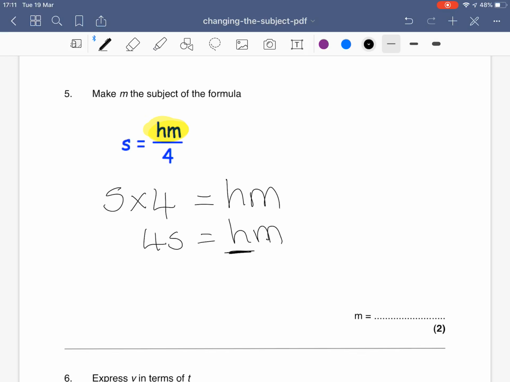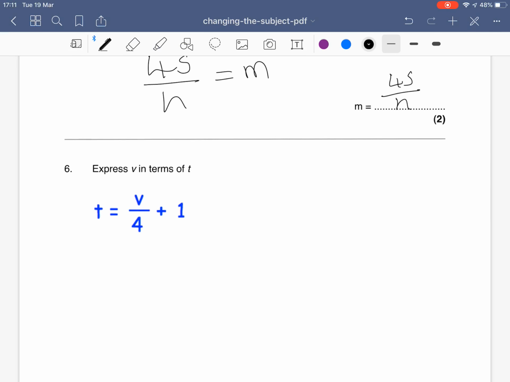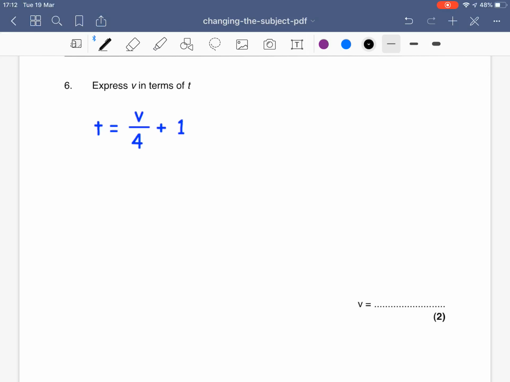I want to divide by h, so I'll have 4s divided by h leaves me with m. So m is 4s divided by h. Next question, I've got to express v in terms of t. This means I want to make v the subject of the formula.